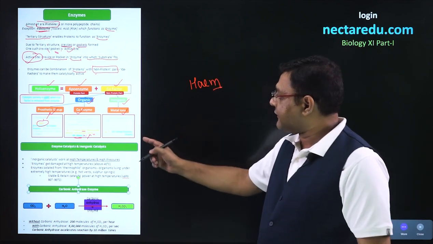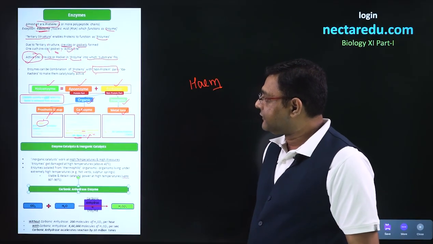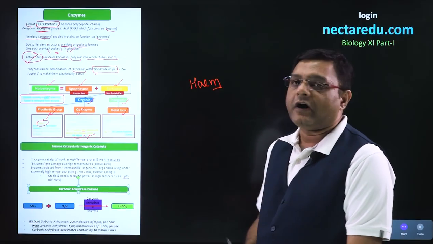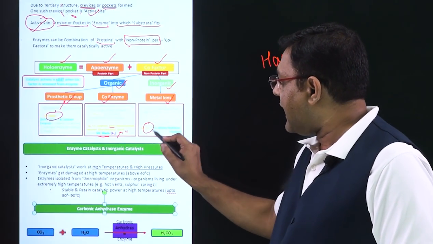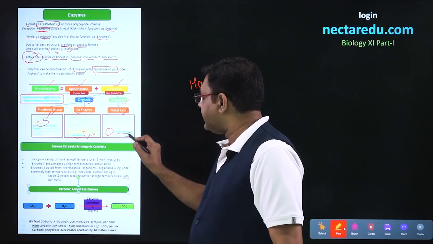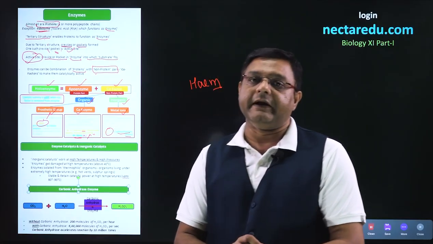Moving to the second example, that is metal ions. Metal ions form coordination bonds, and an example is the zinc ion, which is present in the carboxypeptidase enzyme.